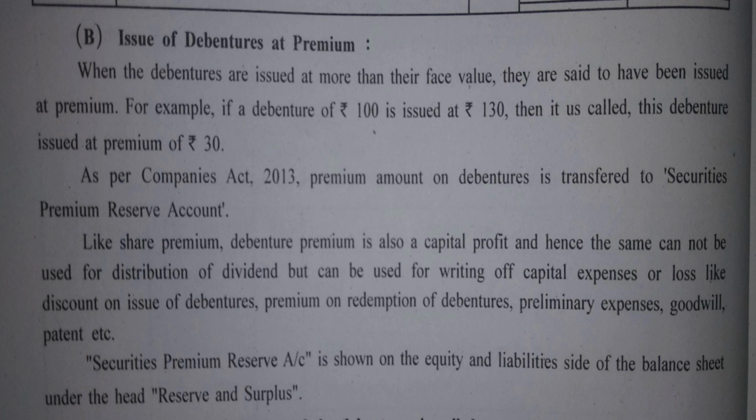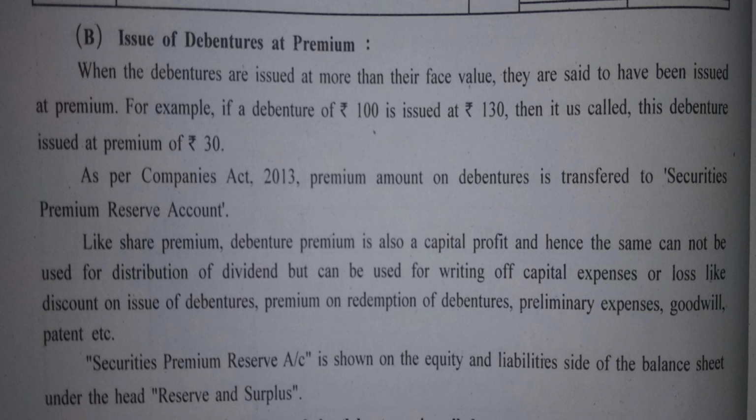Like share premium, debenture premium is also a capital profit and hence cannot be used for distribution of dividend, but can be used for writing off capital expenses or losses like discount on issue of debentures, premium on redemption of debentures, preliminary expenses, goodwill, patent, etc. Now premium on redemption of debentures and discount on issue of debentures, these two concepts are included in this chapter.